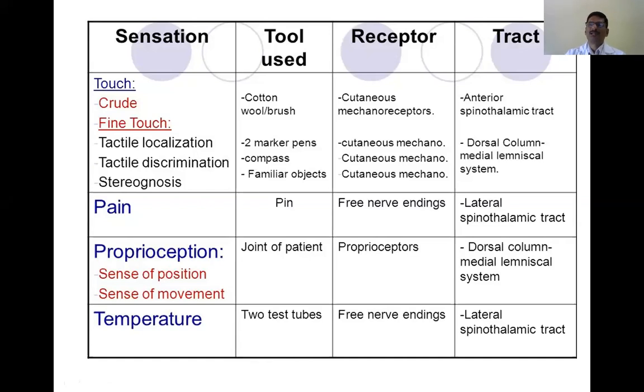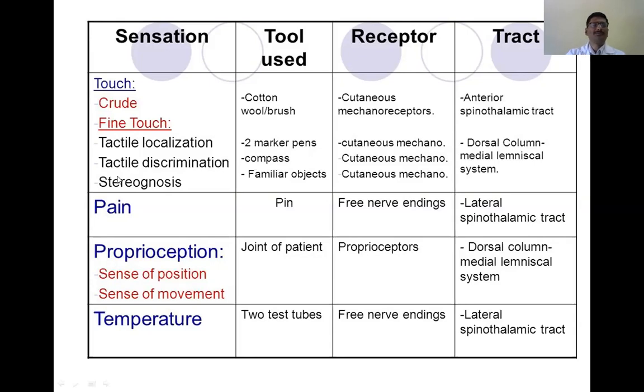Try to put as perceived. Suppose fine touch is perceived at various parts, as well as tactile localization at different parts, and what is the distance between the point where you touch and what they are pointing out. Similarly, for tactile discrimination, we try to know the distance between the 2 points of the compass in order to identify them as two different. So try to make note of these things. Of course, I'll tell you the pro forma in the next class, as well as certain videos.